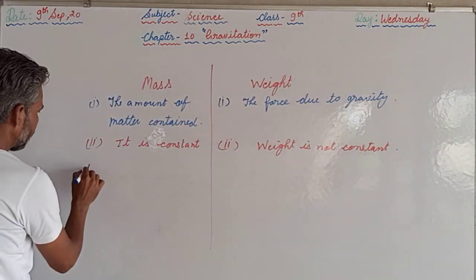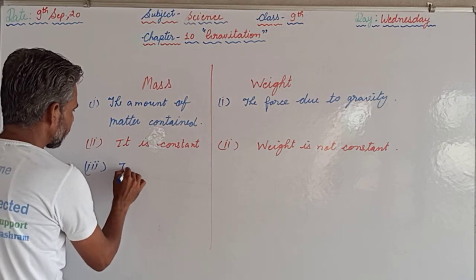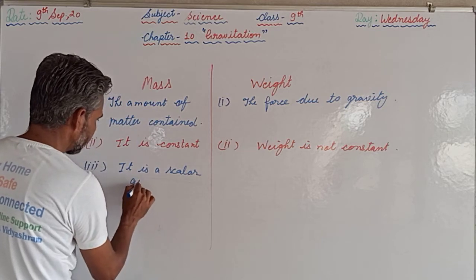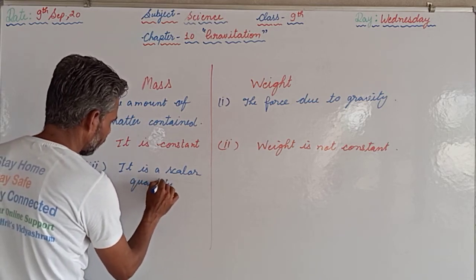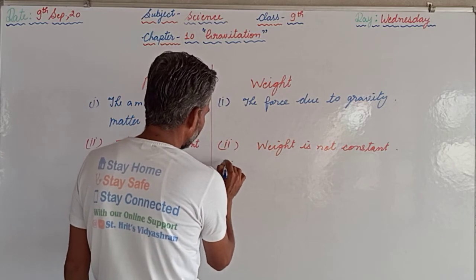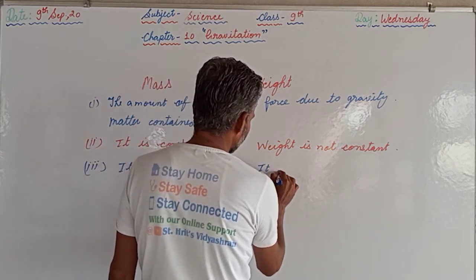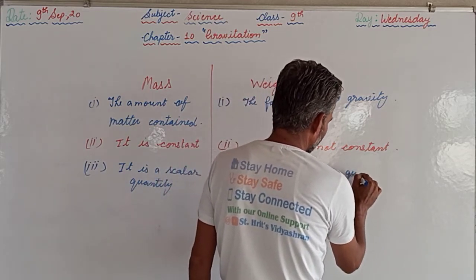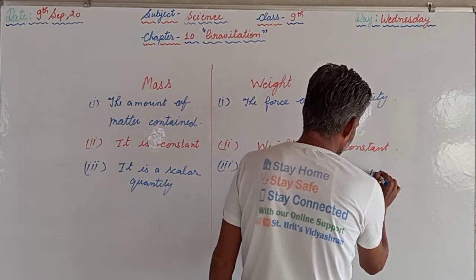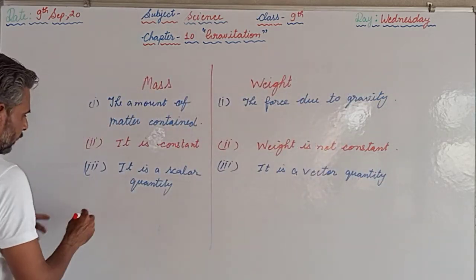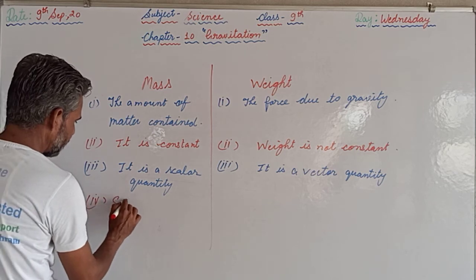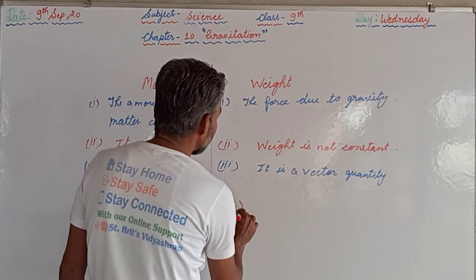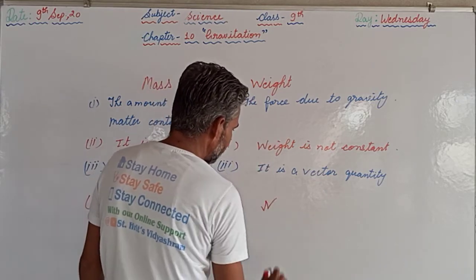Third thing, mass is a scalar quantity, whereas the weight is a vector quantity. And next thing we can write, SI unit of mass is kilogram, whereas the SI unit of weight is Newton.